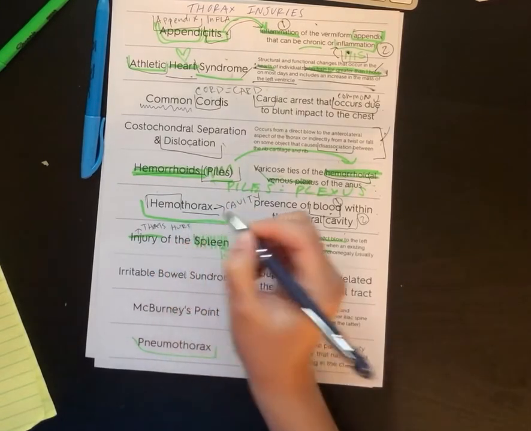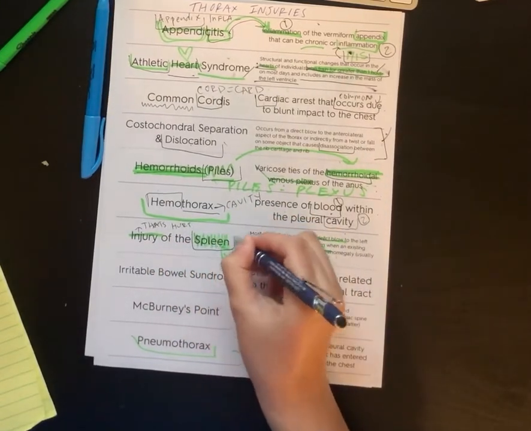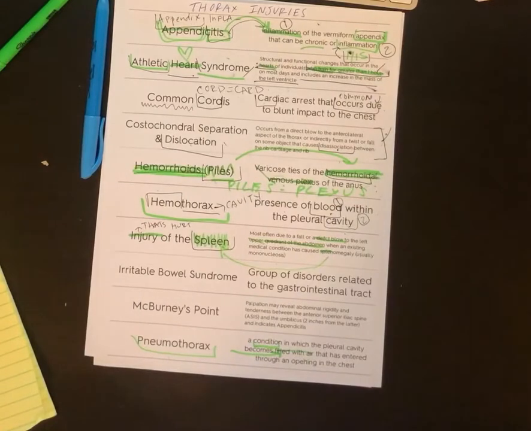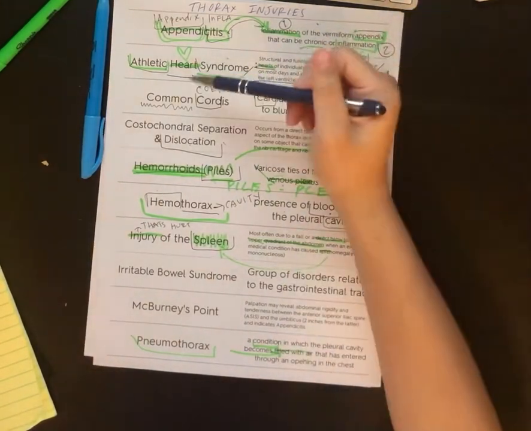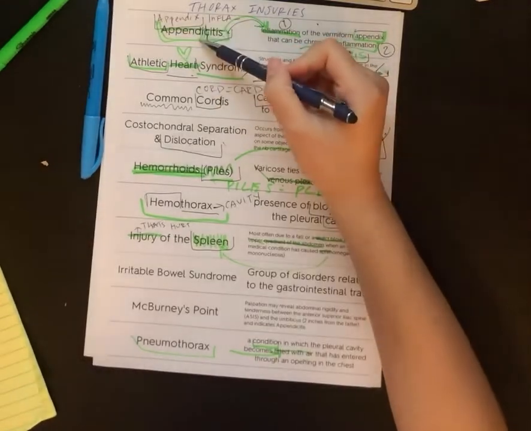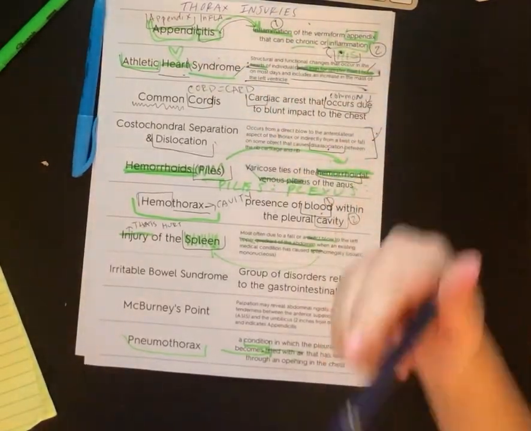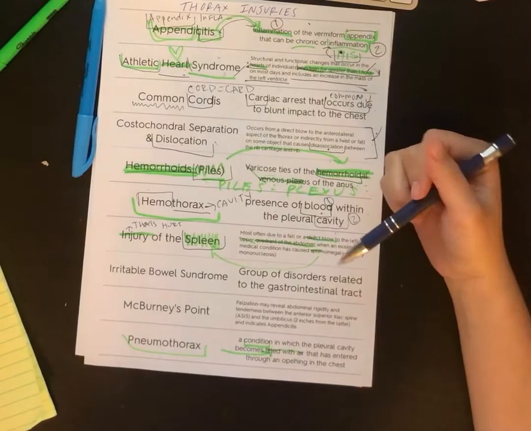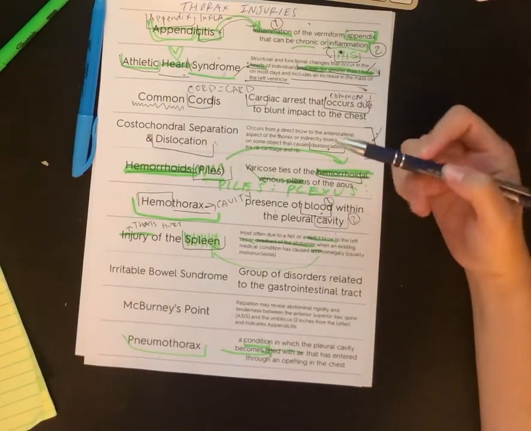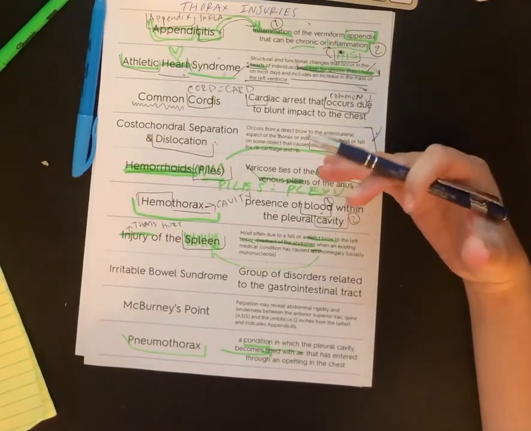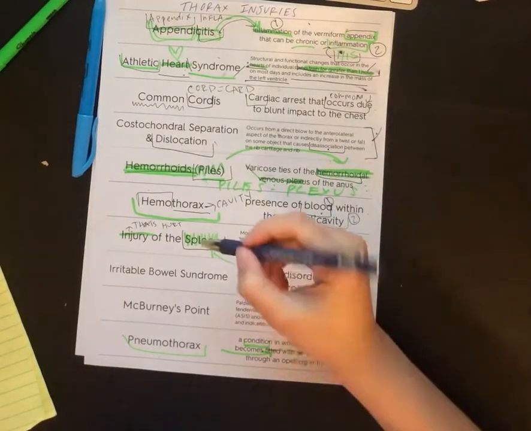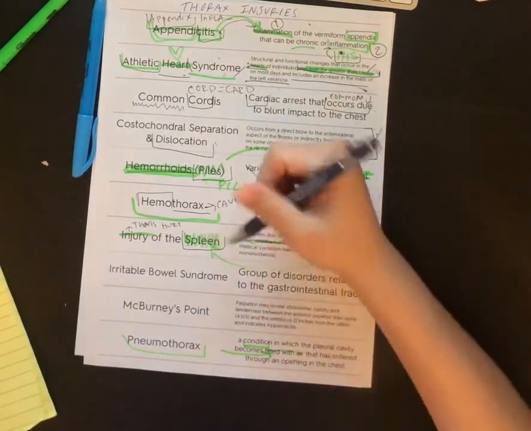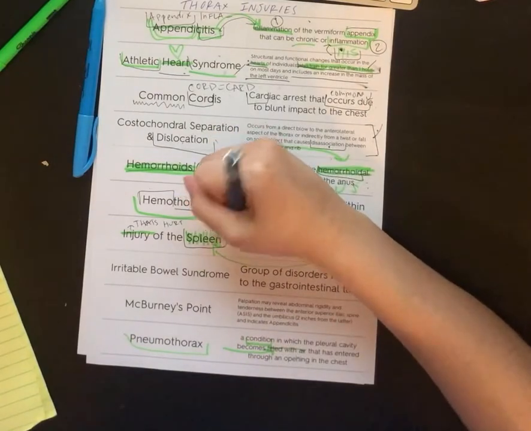And then the spleen, with this one, I always think of where the spleen is located. So just like the heart or the appendix or anything else, I'm always going to try to go back to my anatomy and think, okay, maybe in the definition it will have a certain location so that I can narrow down, maybe the spleen is in that location and maybe the definition will match up to the word right here.